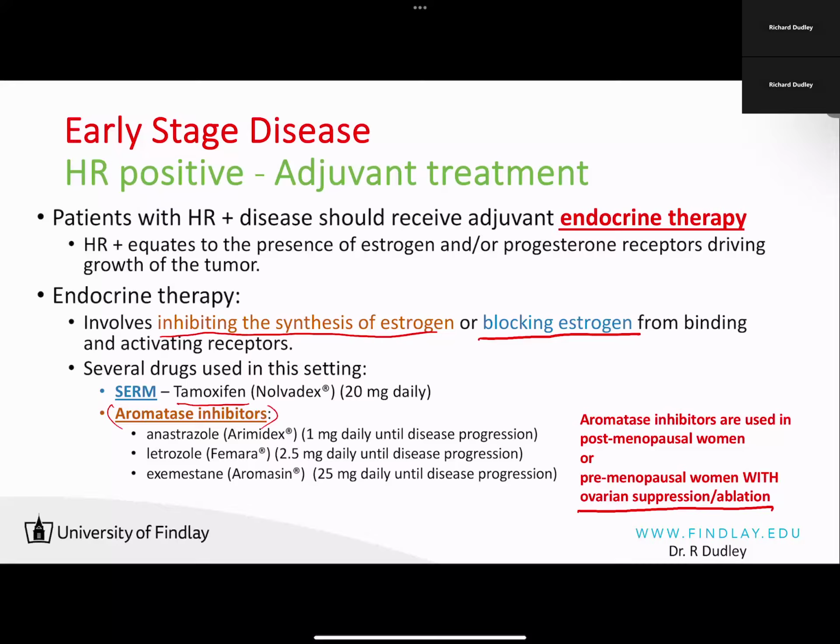Sometimes removing the ovaries, bilateral oophorectomy, is done. Other times they can use an LHRH agonist. Those are a couple strategies that are done. So again, just to recap, endocrine therapy, what is it? Using an antagonist or using an inhibitor of estradiol synthesis.